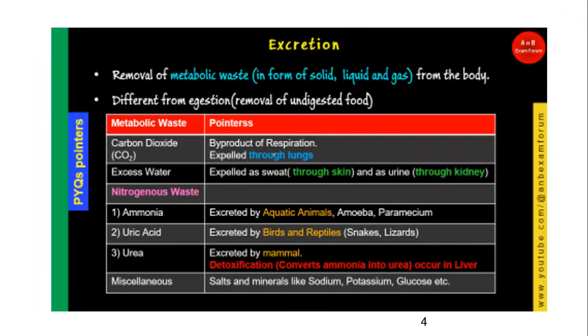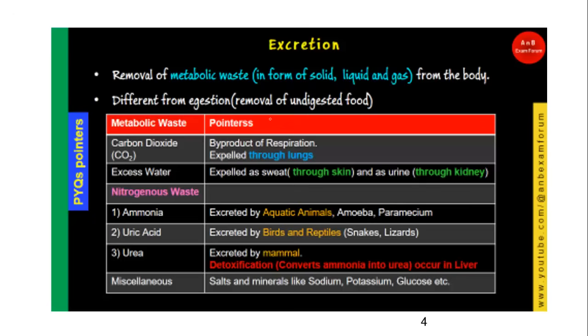All such pointers we have seen in our theory class where we discussed excretion. Excretion is basically the removal of waste in the form of solid, liquid and gas from the body, and it is different from egestion. Egestion, as you know, is the removal of undigested food.